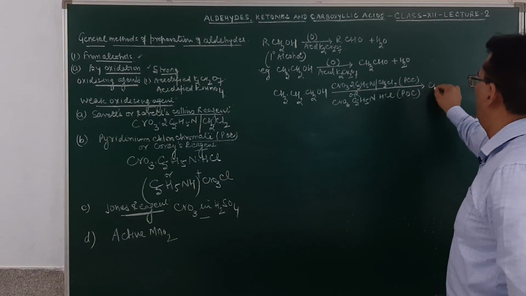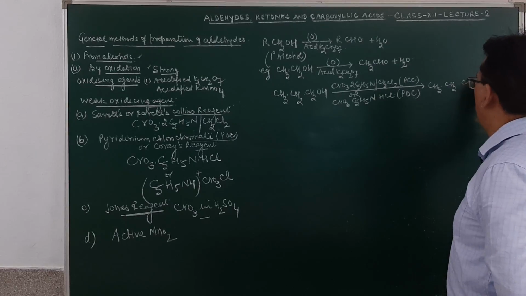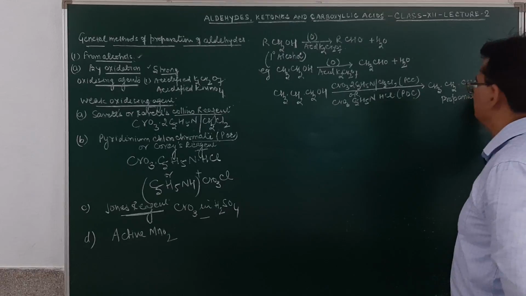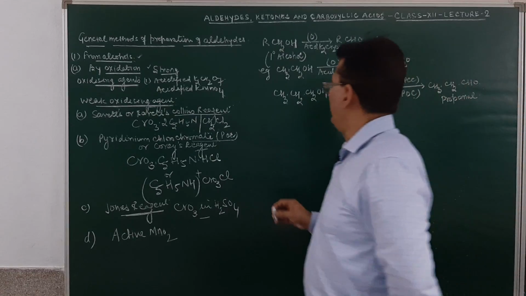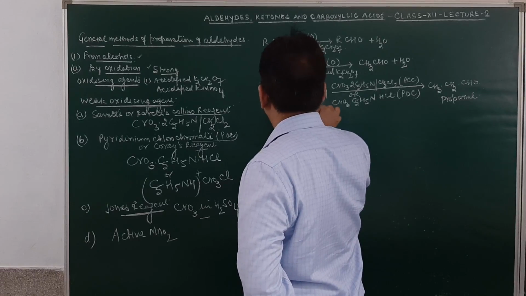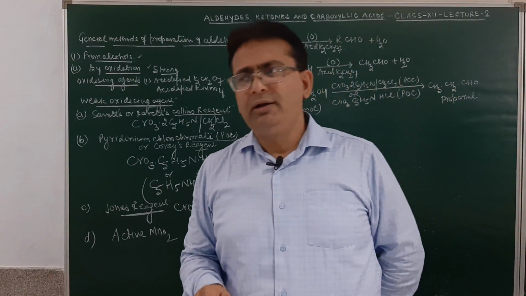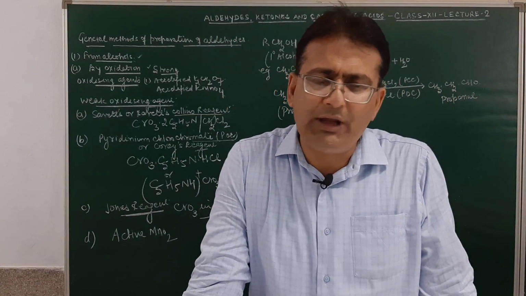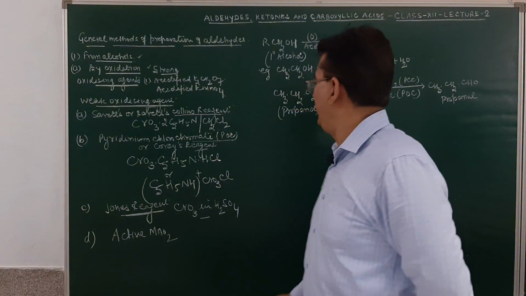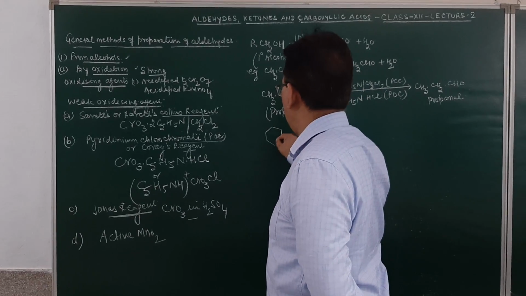So here the answer will be CH3CH2CHO, and the product obtained over here will be propanal. So if we take the compound propanol, on oxidation it may result in the formation of propanal. Remember students, these weak oxidizing agents do not have any effect on the olefinic linkage. Suppose we carry out this oxidation, and over here we write down OH.